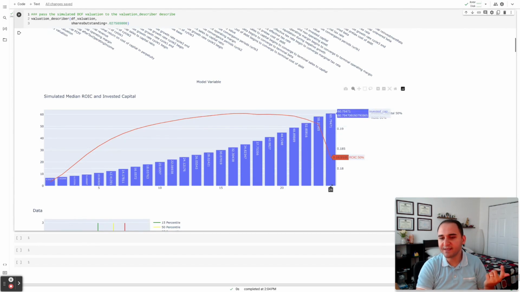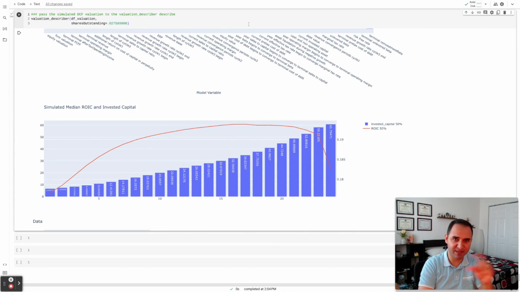Now, this one is simulated invested capital. Just think of it as your balance sheet, if your balance sheet was going to grow. We have a base number based on what we see on the balance sheet, they have about 6 billion in assets. And we calculate how much they have to reinvest back into the business, and we accumulate it, and we can calculate what would be the invested capital and what would be the return on investment. Again, this is somewhat informational. It's to make sure the reinvestment during your simulation makes sense, and nothing is out of bounds. But again, this is only the median estimate, just the 50th percentile of the distribution for each year.